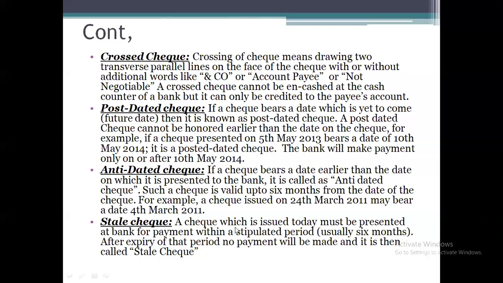A check which is issued today must be presented at the bank for payment within a stipulated period, usually 6 months. After expiry of that period, no payment will be made and it is then called a stale check. So within the expiry period, we need to present the check. But if you are presenting it after the expiry date, the payment will not be made by the bank, and such a check will be called a stale check.